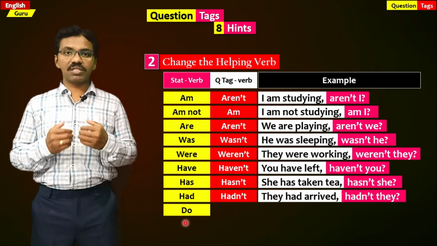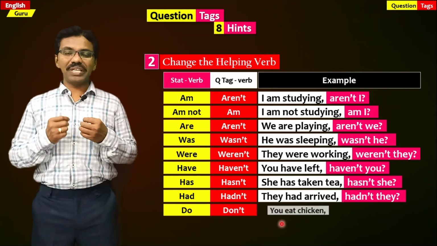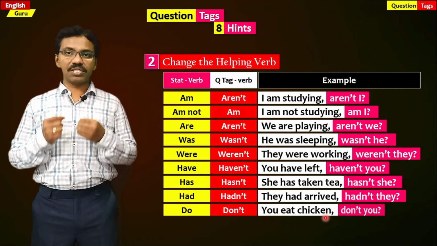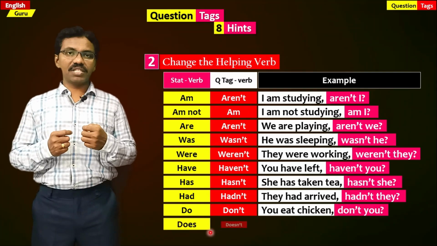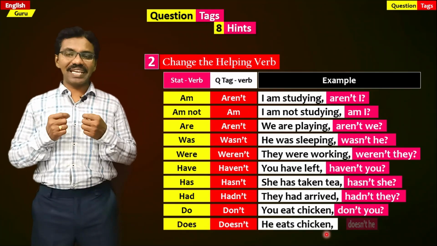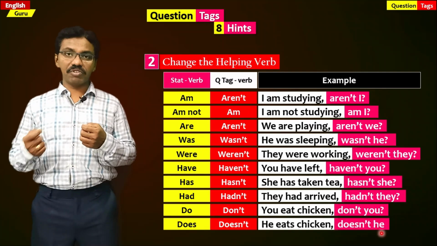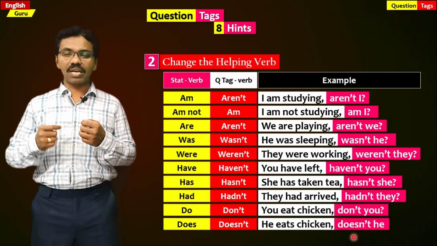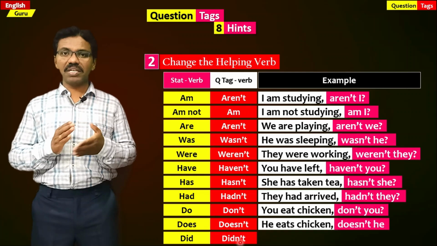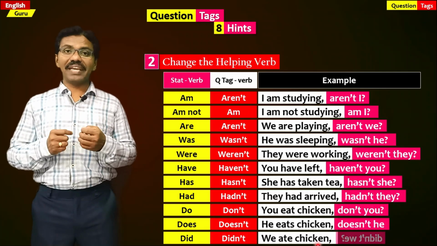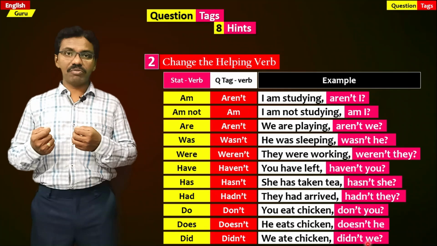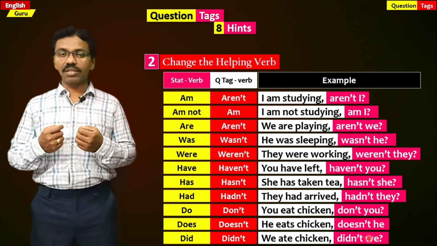If do is given in the statement, it becomes don't. You eat chicken, which means you do eat chicken, don't you? If does is given in the statement, it becomes doesn't. He eats chicken, doesn't he? Which means he does eat chicken, doesn't he? If did is given in the statement, it becomes didn't. We ate chicken, didn't we? Which means we did eat chicken, didn't we?